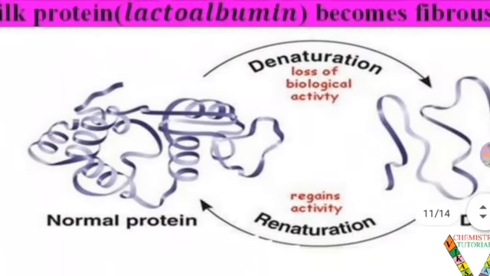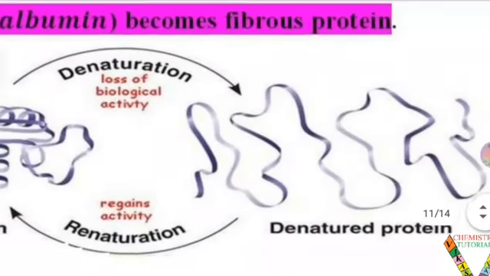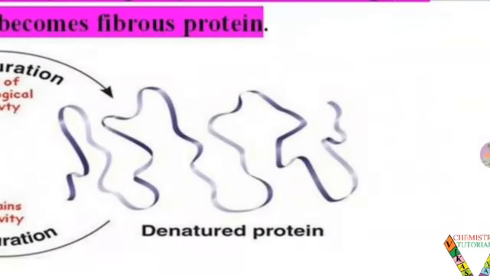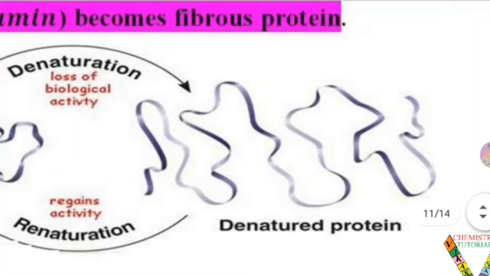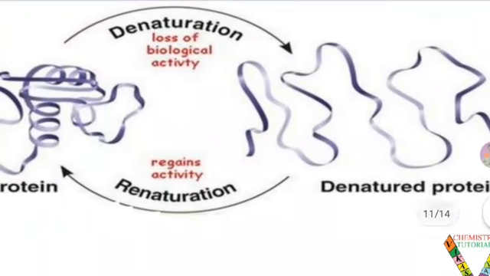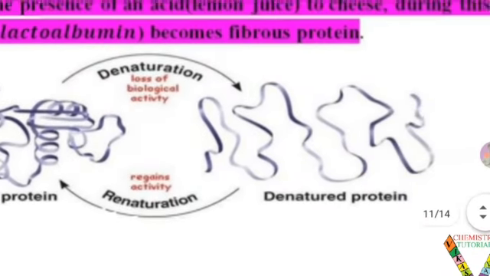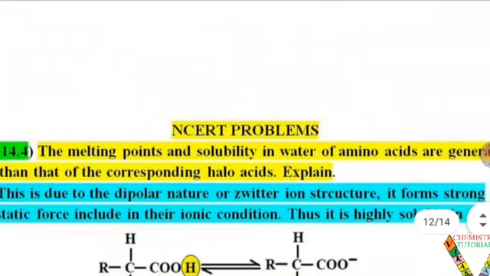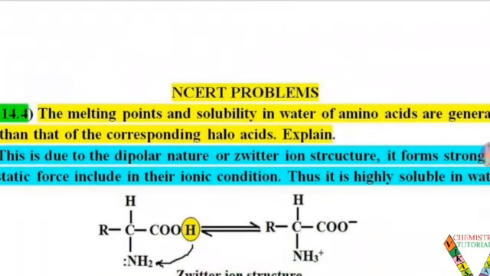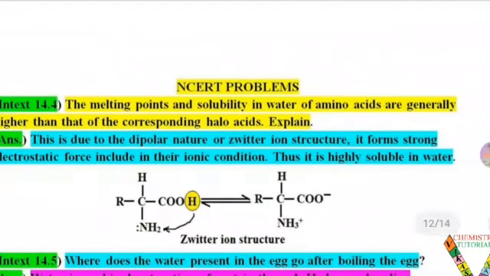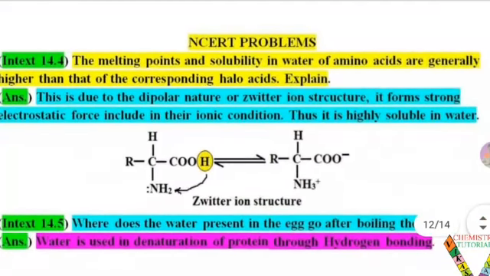In a normal protein they show a spiral or coil shape, but in a denatured protein they become uncoiled. The primary structure is not changed, but the secondary and tertiary structures are changed. If any reagent starts its activity, the denatured protein can undergo renaturation, but it is difficult to return to the normal or native state of a protein. So students, I hope you understood all the topics, the structure of protein and the denaturation process. So let me start the exercise segment.